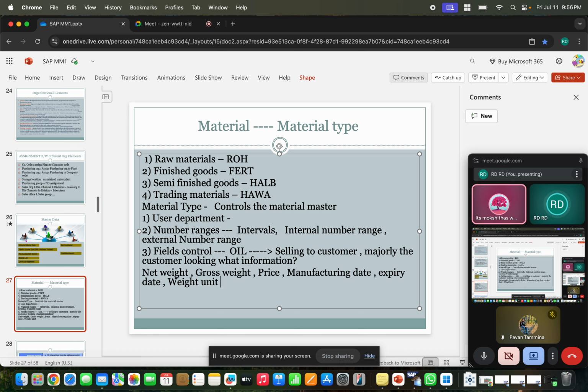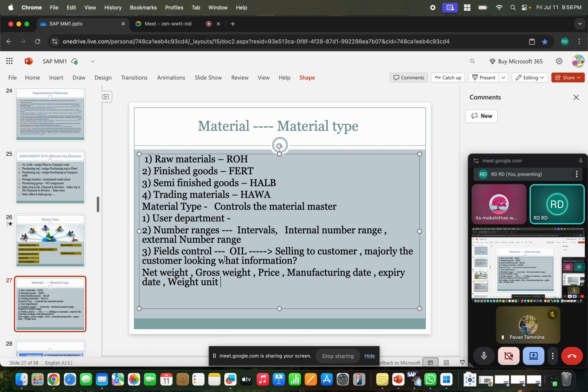Basically, if I'm planning to buy an oil packet, I'm looking at whether they are measuring in grams, or in milliliters, or in tins. How are they measuring? So what I would like to say is that if it is finished goods, all this information is mandatory.